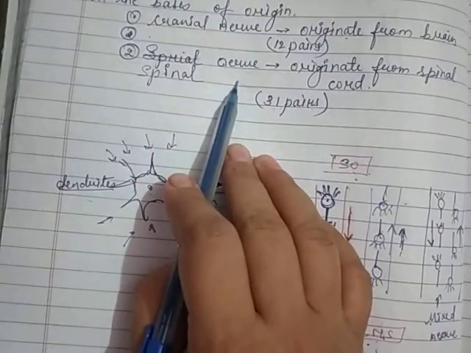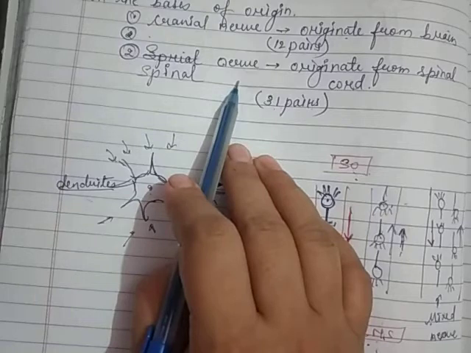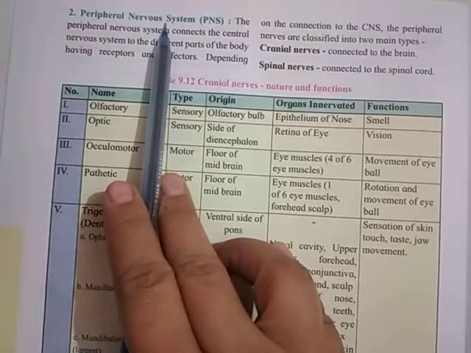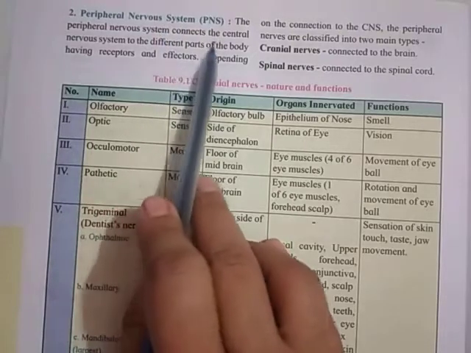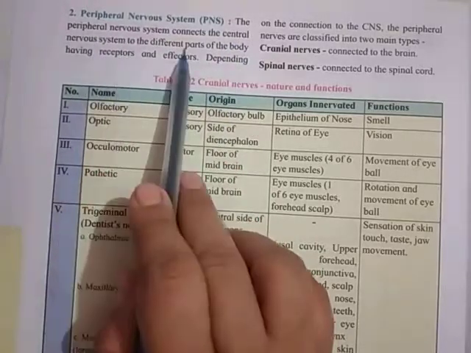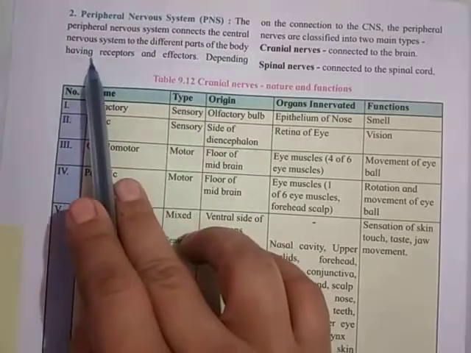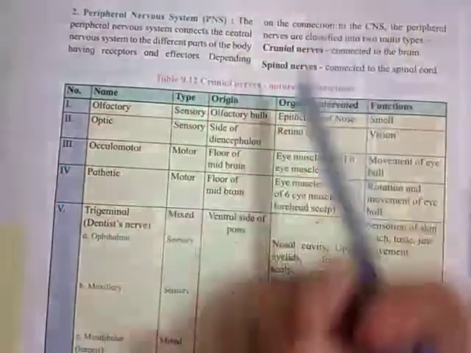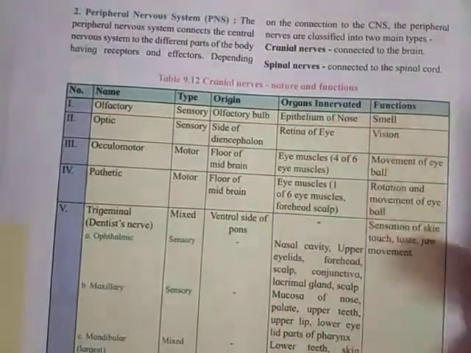So next we will see in the books how the peripheral nervous system is divided and the different types of cranial nerves, their nature and function, which we will study from the book. So here the peripheral nervous system connects the central nervous system to the different parts of the body having receptors and effectors. Yes, the receptor is collecting the information, the effector is giving the information.